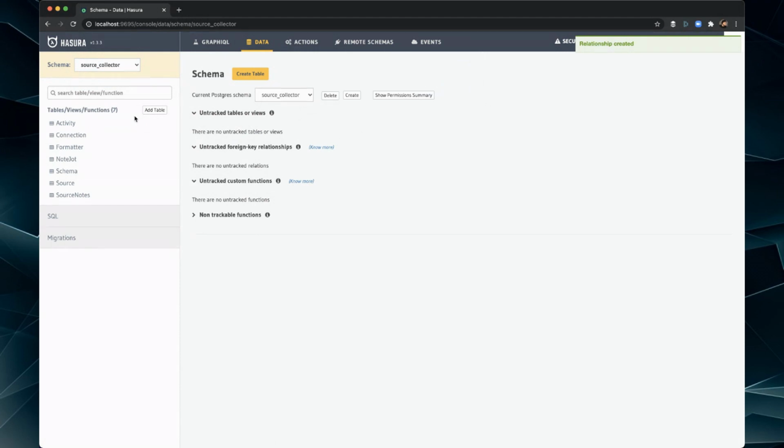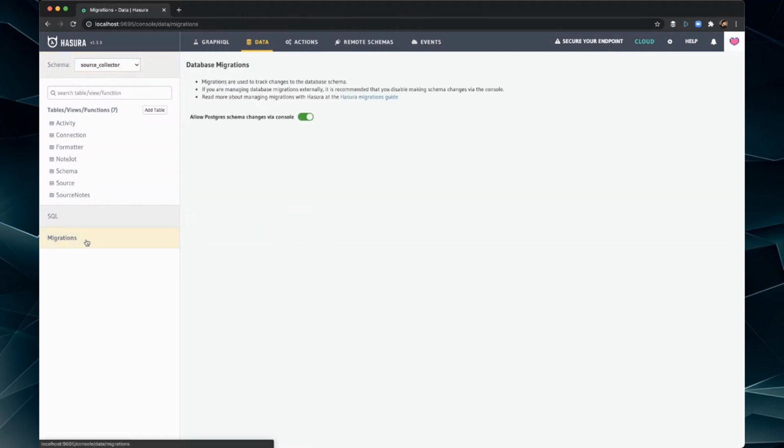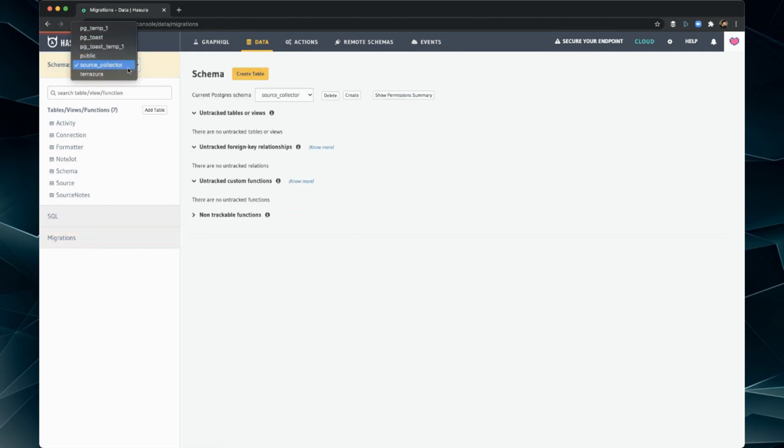There we go, so everything's tracked. And then secure your endpoint, events, schemas, action. And I've completely spaced. Allow Postgres schema, yes. That was what I was doing a minute ago.